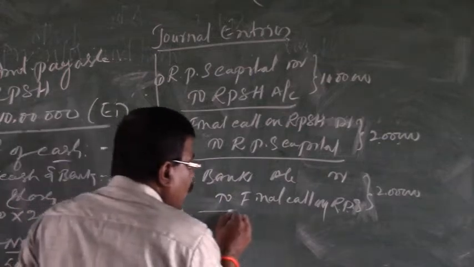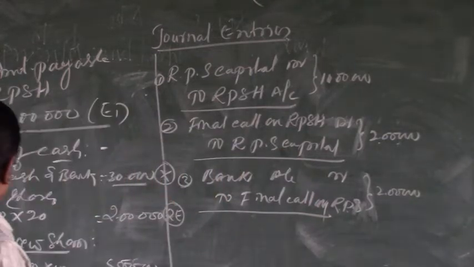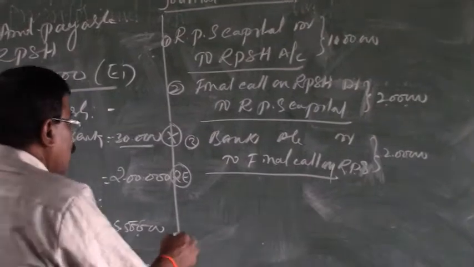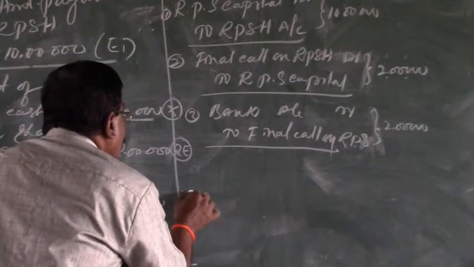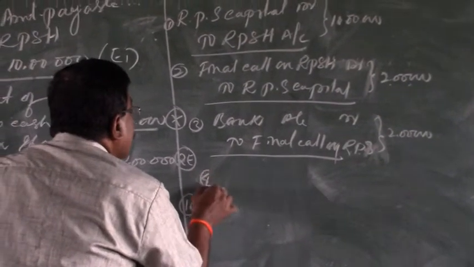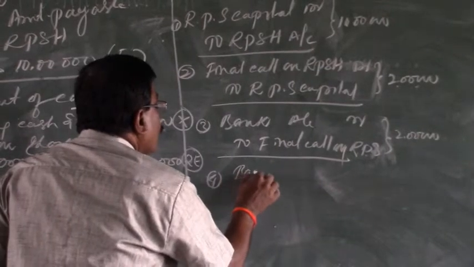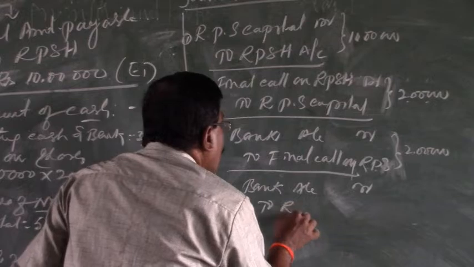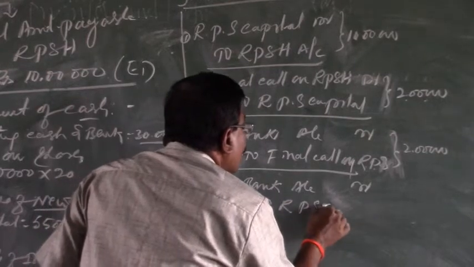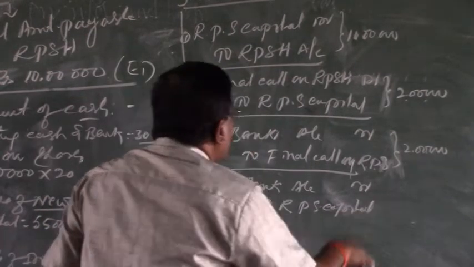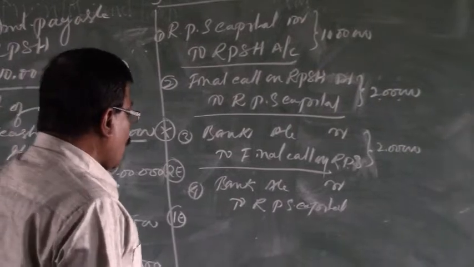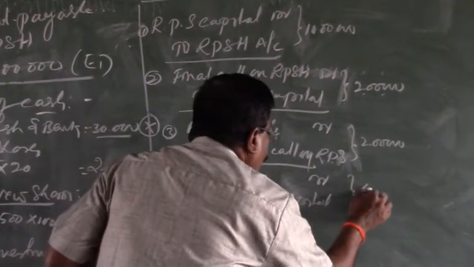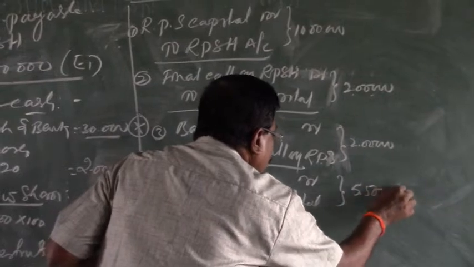After making the calls, the next step is the issue of new shares. The new shares are issued without a premium. Therefore, here one entry is to be given. Entry number 4 is the entry for the issue of shares, bank account debit to redeemable preference share capital account. A direct entry is to be given here. The amount applicable in this case is rupees 5,50,000.